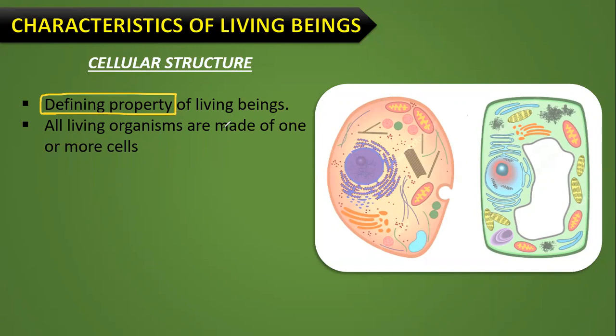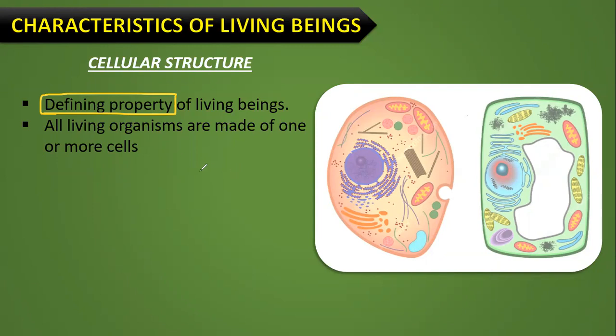What is mentioned in the NCERT? Cellular organization of living beings is a defining property. So if an option like cellular structure also comes, you can go with that also, because that's also correct. But mostly in the question paper, you won't see this option. You will see only growth, reproduction, metabolism, and a response to external stimulus. So you must go with the appropriate option, that is the external stimulus.